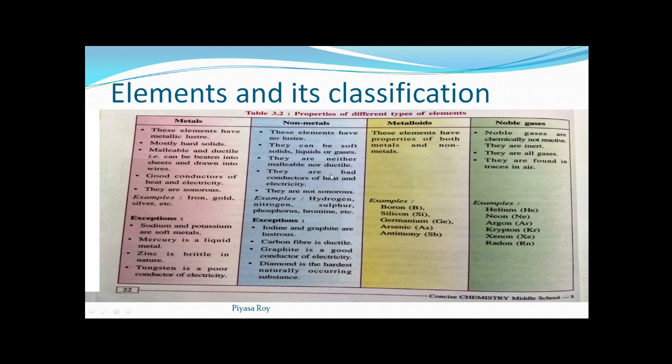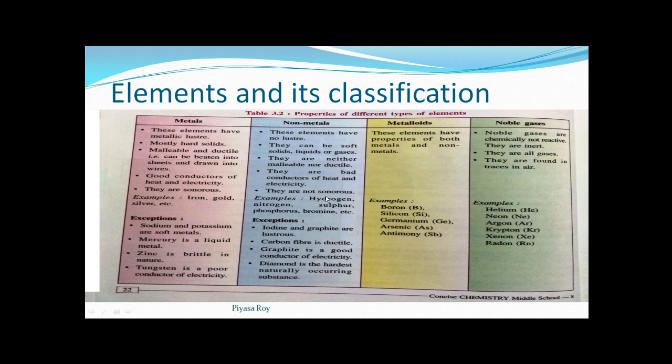This is another characteristic of non-metals. Generally non-metals are bad conductors of heat and electricity. From this you can get the difference between metals and non-metals as well. See, these five points are there. Non-metals are bad conductors of electricity and heat, and they are not sonorous.